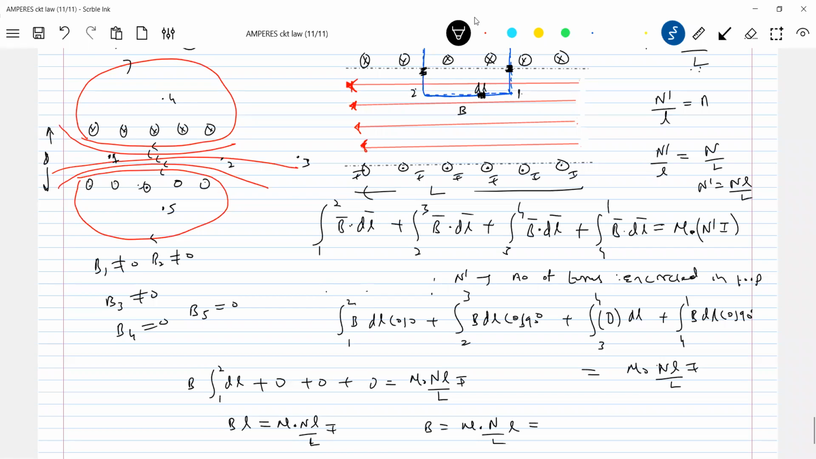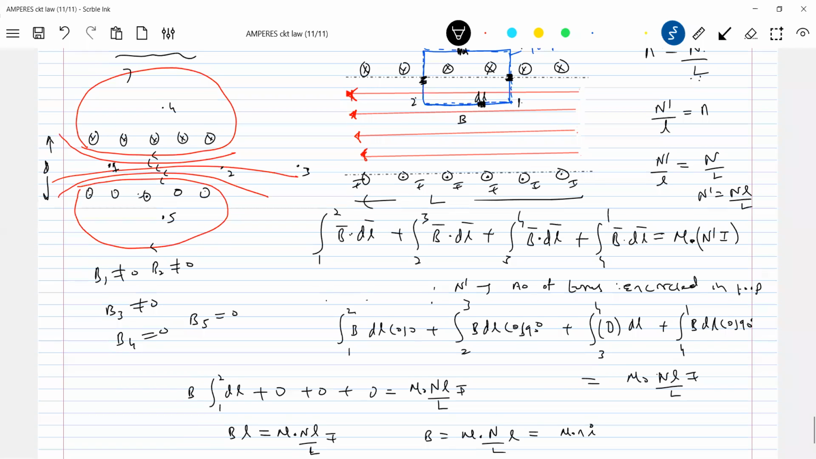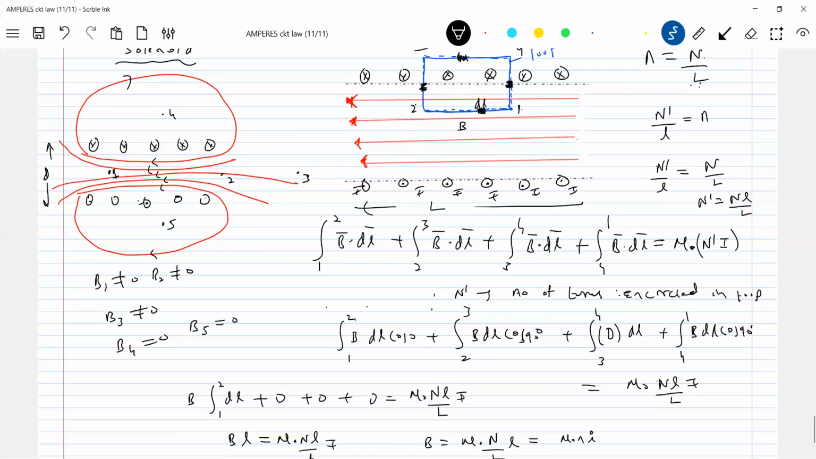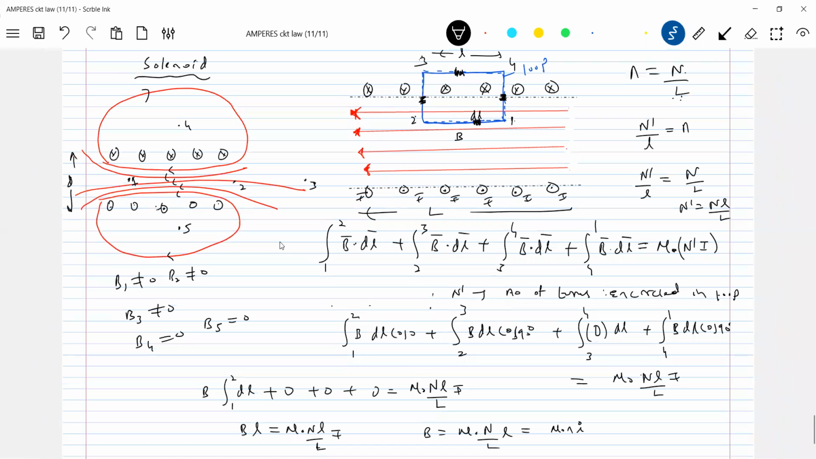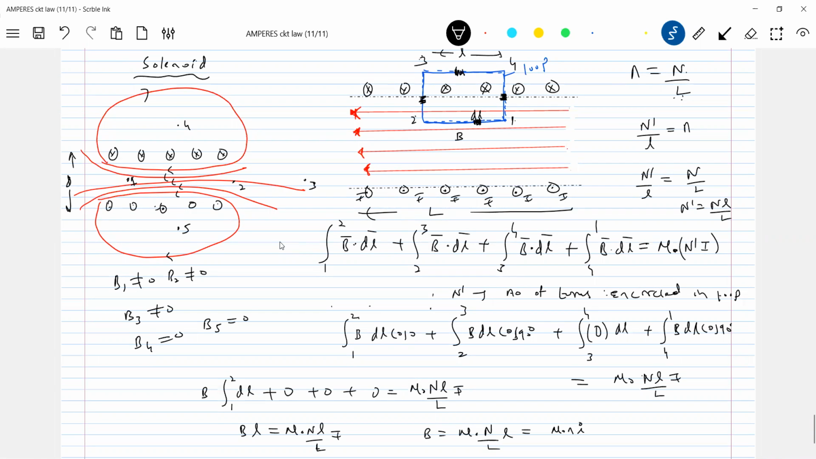And what is capital N by L? Mu naught Ni. So that is the field due to the solenoid. I think we have derived it, no? What are the assumptions we are making? It's a long solenoid, where the field is uniform, there we are finding. Where the field is non-uniform, we cannot find out.